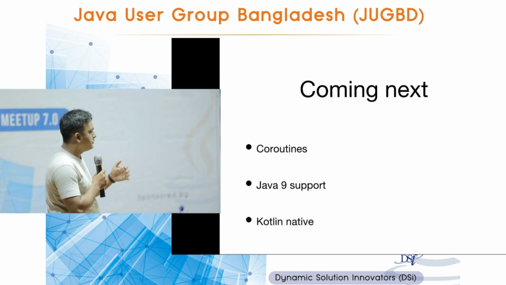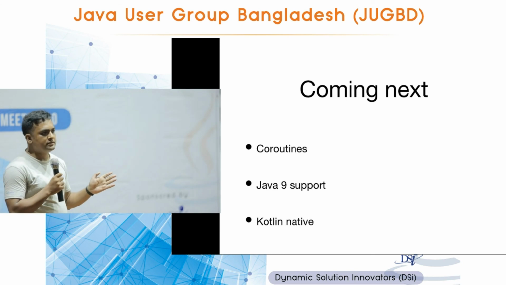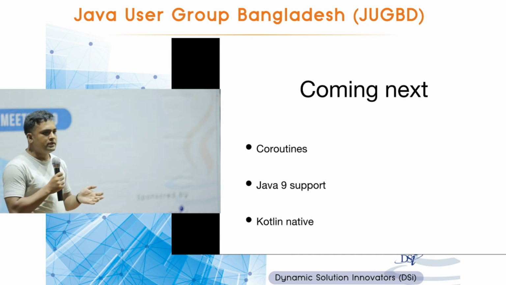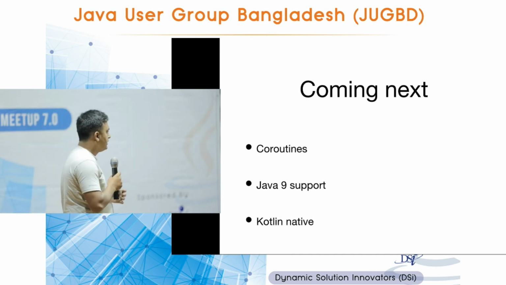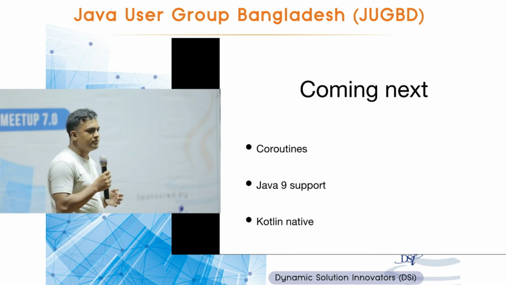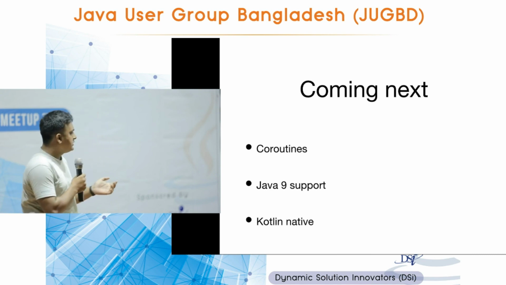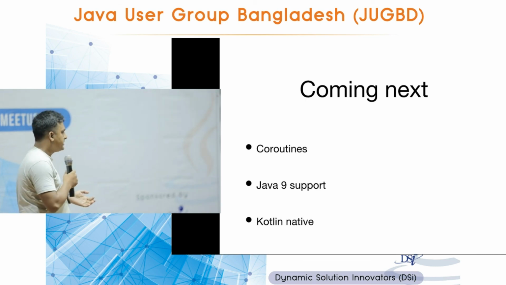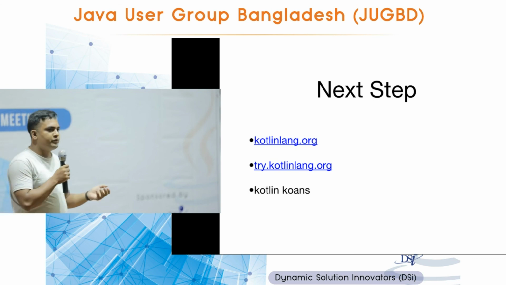Java 9 support: you already have all the things Java 8 has to offer in the current version of Kotlin. When Java 9 is available completely, you will get all the Java 9 features in Kotlin as well. Again, it targets the Java 6 runtime, so you can use all the newest features without changing your JDK. Kotlin is going native, so it's going to compile directly down to LLVM code, so you can directly communicate with your machine.